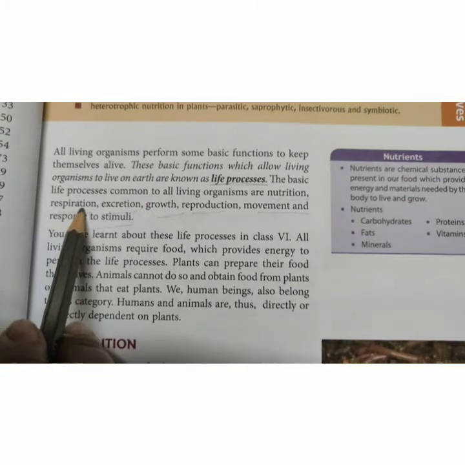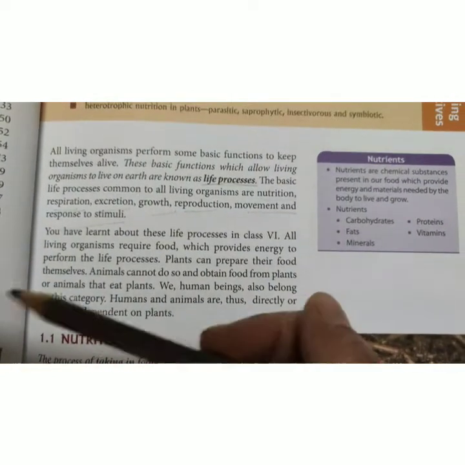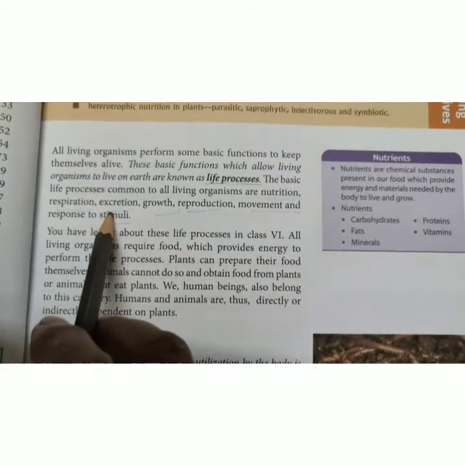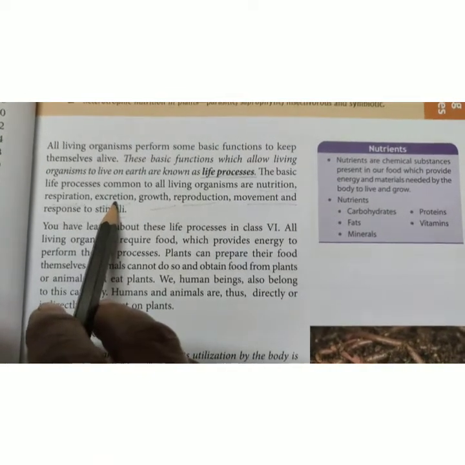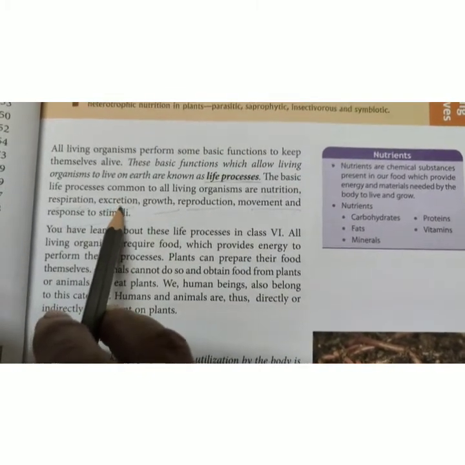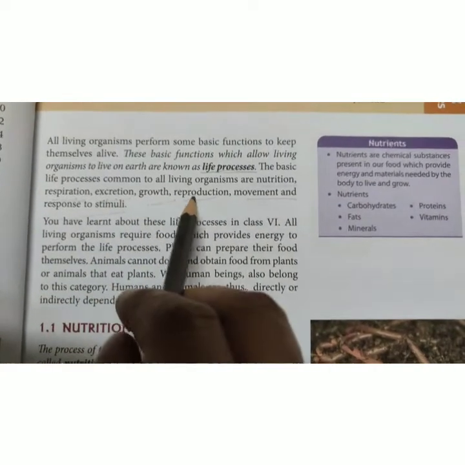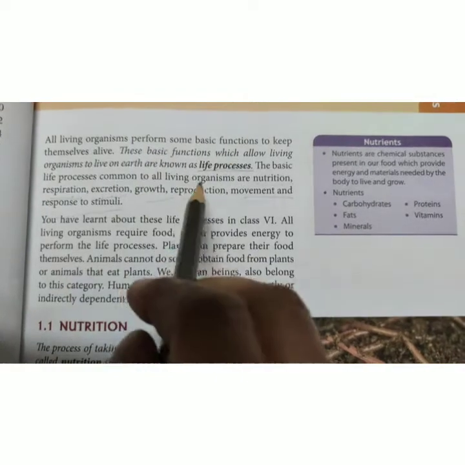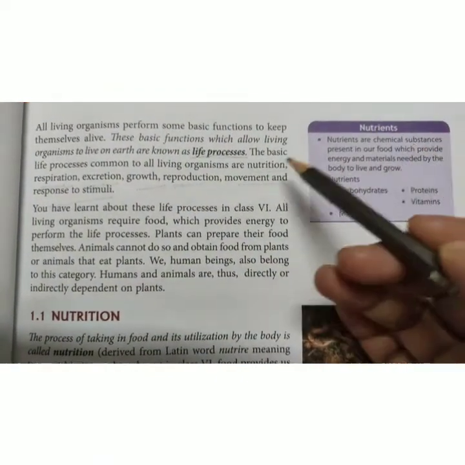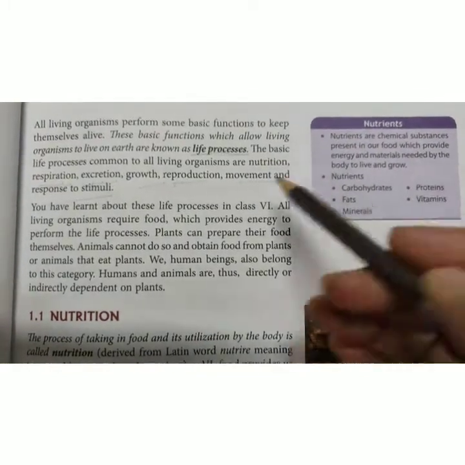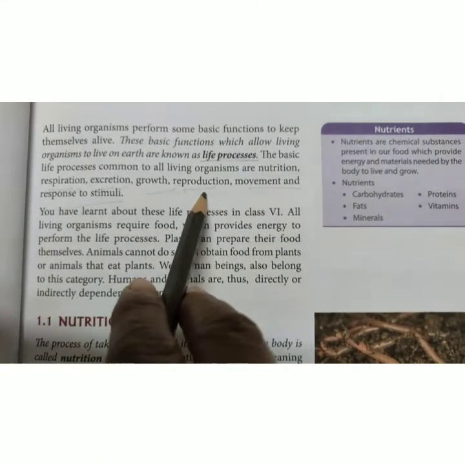Respiration is the breathing in and breathing out process. Excretion means giving out of the waste material from the body, be it in solid or liquid form. Growth means your growth. Reproduction means a living thing reproduces its same kind. A plant gives off seed, and from there again we get the same kind of plant. Similarly it is for animals and for human beings.